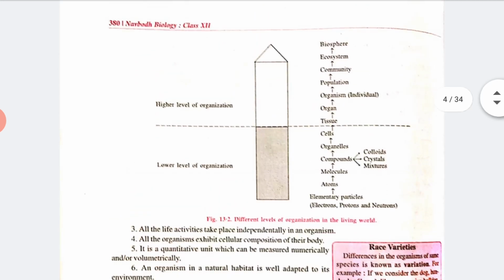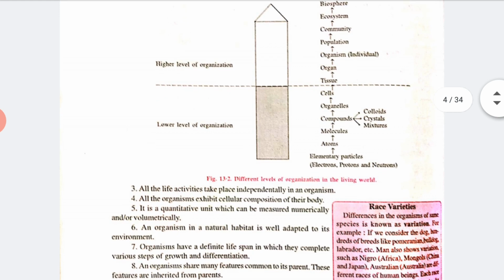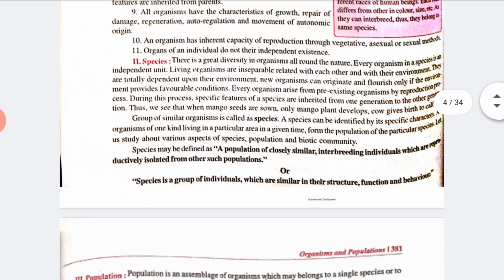Here a table is given. See these different levels of organization in the living world, that is, how the levels are organized in our living world. You can see that all the life activities take place independently in an organism. This is also a main point. Okay, so this is all about organisms.